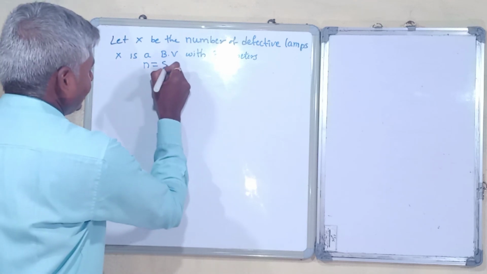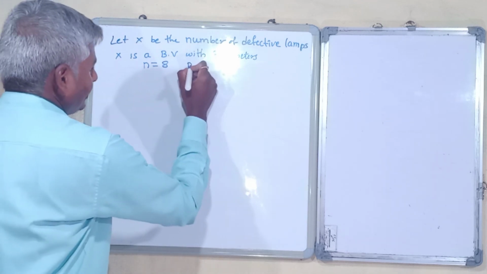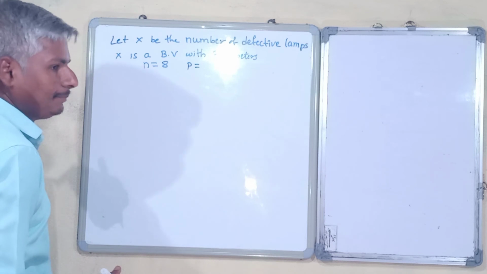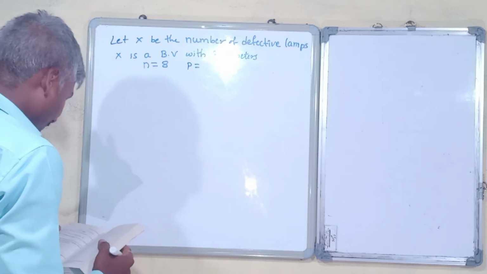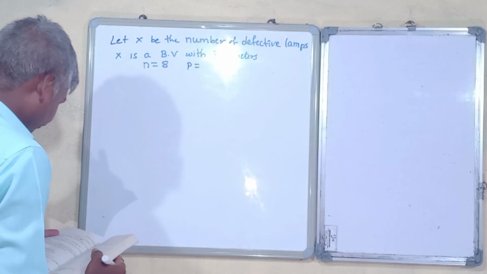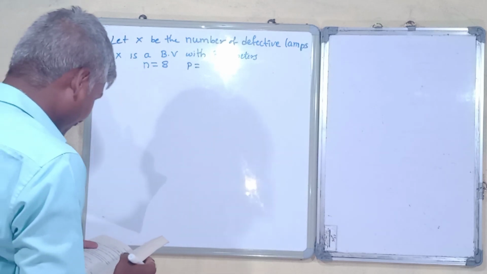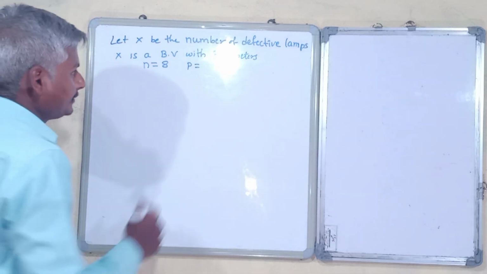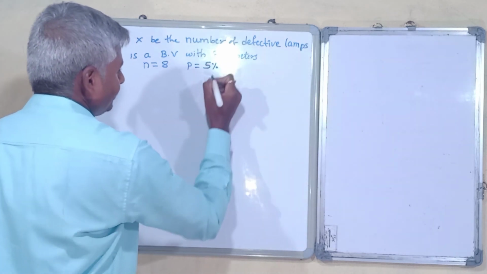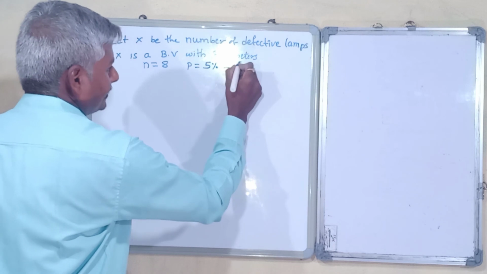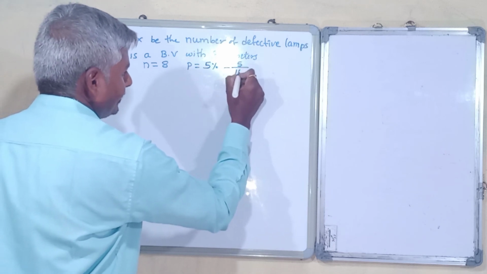So n is 8. p is the chance of occurrence, that is 5% are defective. So p is 5%. 5% is nothing but 5 divided by 100.